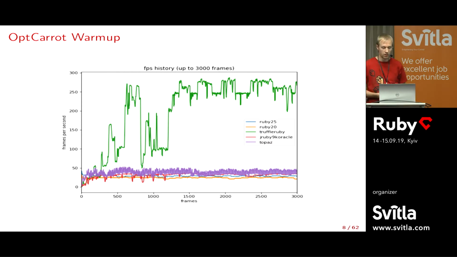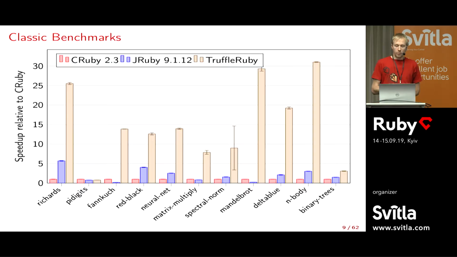That's quite nice. And we see this not only on OptCarrot, but also, for instance, on a set of classic CPU-intensive benchmarks. TruffleRuby is also much faster. Here, it's around 10 times faster on many of the benchmarks compared to CRuby 2.3. This one is a bit old. Of course, it doesn't work for every program. For instance, PyDigit is not much faster because it's just big integer computation. So that's the same on every platform, basically.